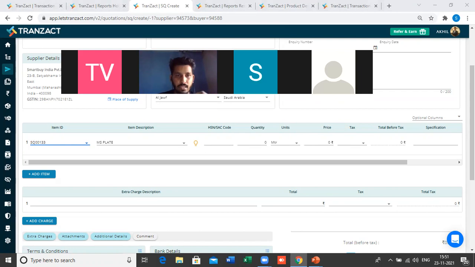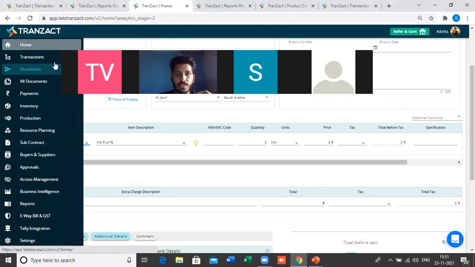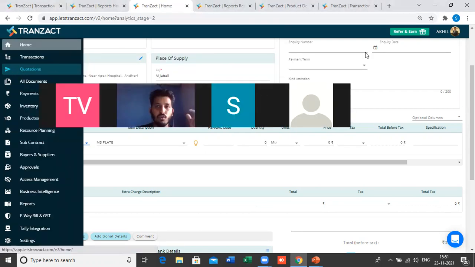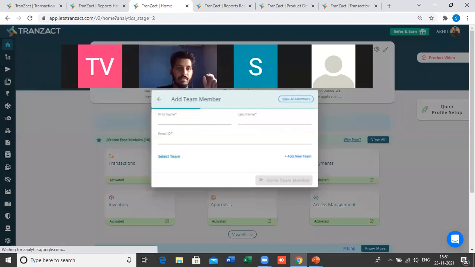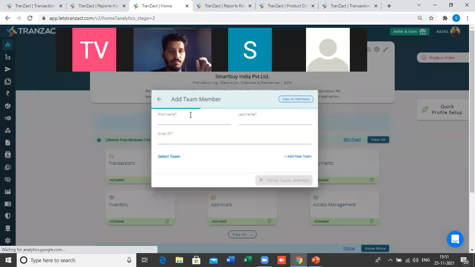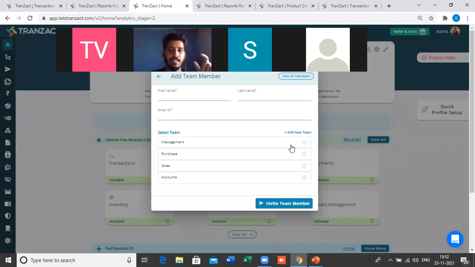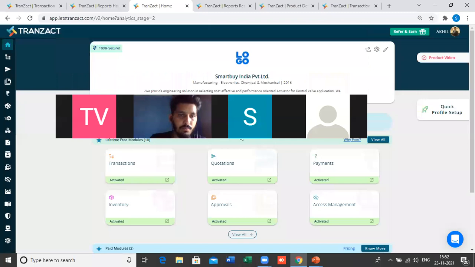To add a new user, just go to the home page. On the top right corner, the invite team member option is there. Click on invite team member, add a first name, add a last name, add an email ID, select the team, and invite the team member. Yes, you have to add both users, purchase and sales, separately.